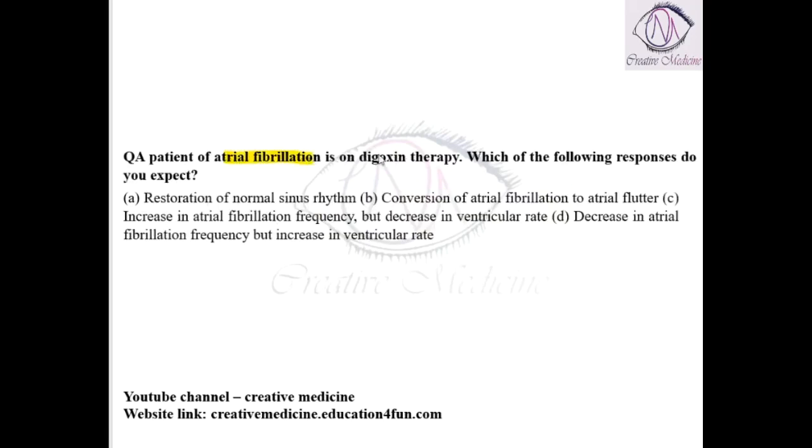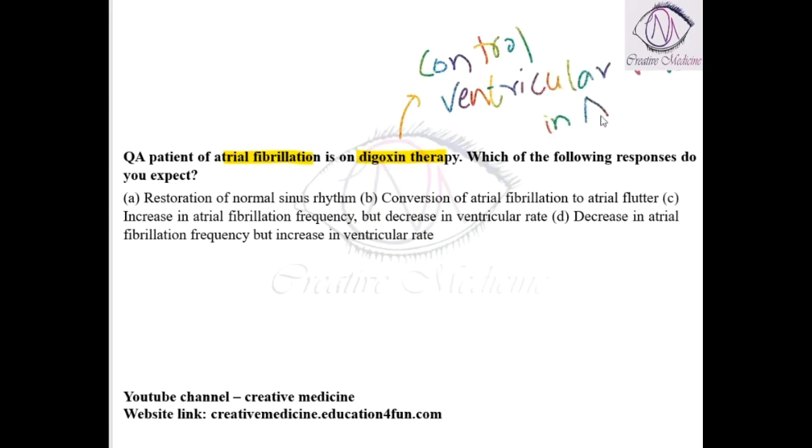A patient with atrial fibrillation is on digoxin therapy. Which of the following responses do you expect? Digoxin will actually control the ventricular rate in atrial fibrillation patients. So, because it controls the ventricular rate, the frequency of atrial fibrillation may actually increase, but it decreases the ventricular rate.